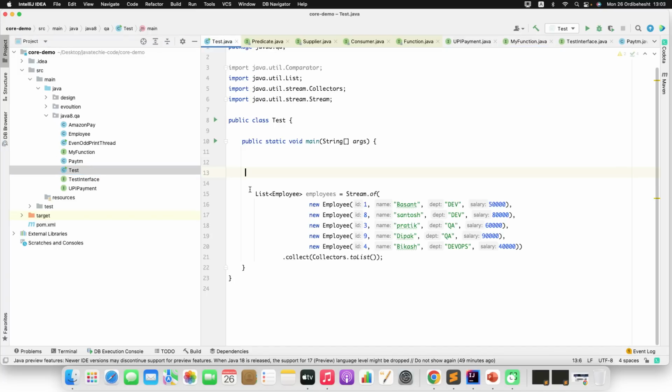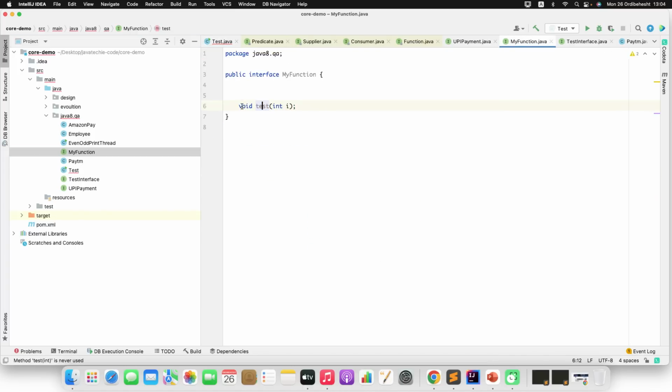I'll go to my test class. First I will copy the method. If you are writing a Lambda, first remove all the prefix, then you have only the method argument, right? Then just define the Lambda expression. If you go to the MyFunction interface, the method is not returning anything; the return type is void.